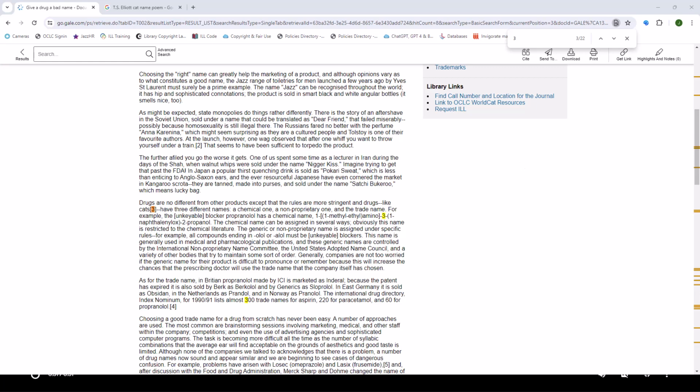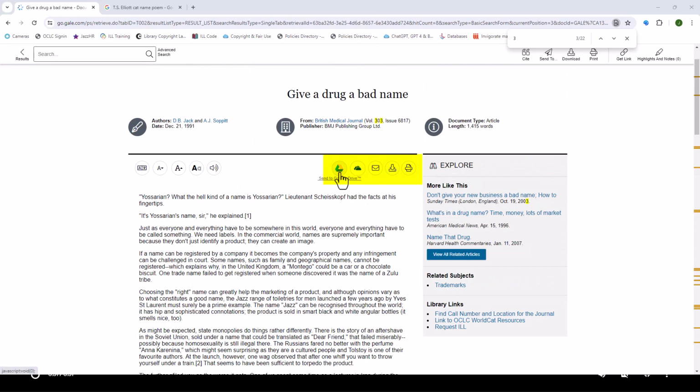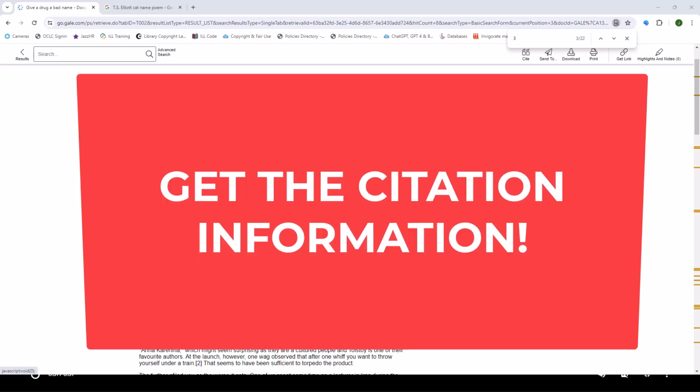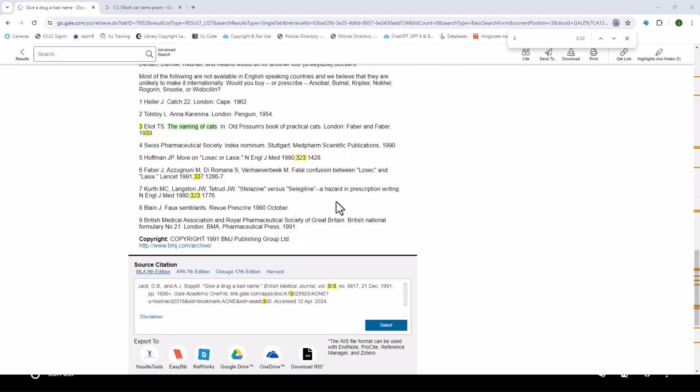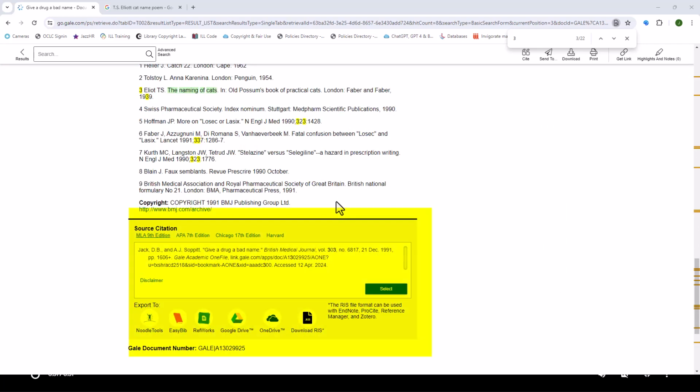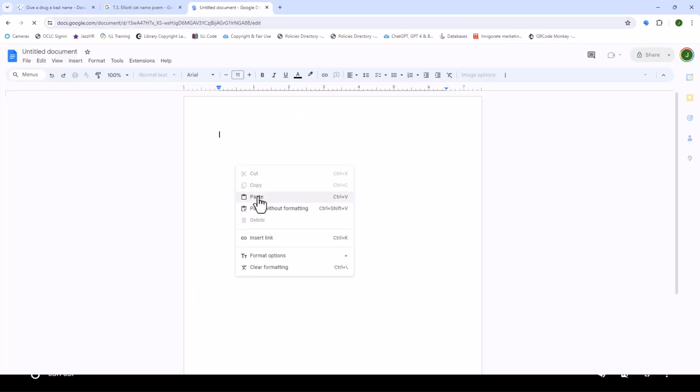So I want to save it. You can save the article to your Google Drive up here or the cloud. You can email it to yourself or download it straight to your device. If you even think you might want to use the article, get the citation information. In this article, I'm going to scroll down to the bottom and there's a spot for source citation. You can choose how you want to save it, but I'm a big fan of the good old copy and paste. Open yourself up a Google Doc, highlight it, copy, and paste that puppy right in.